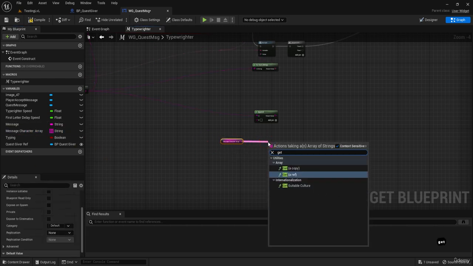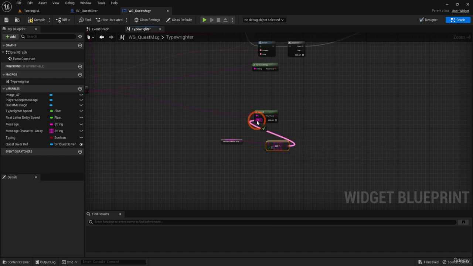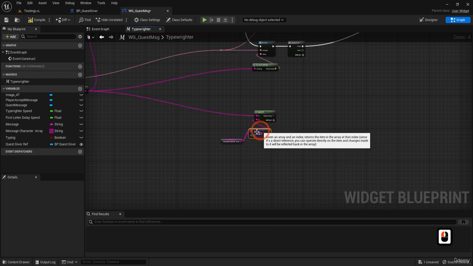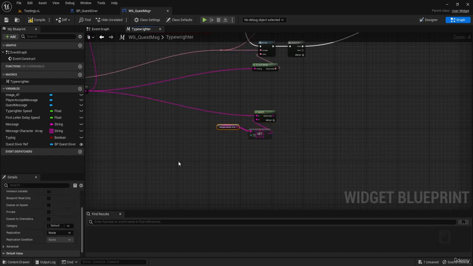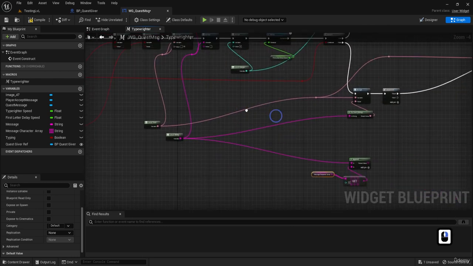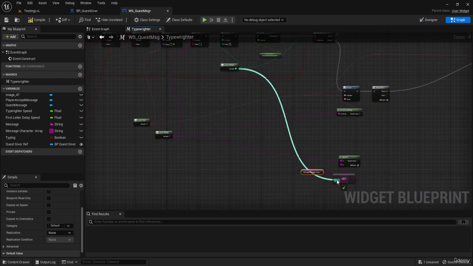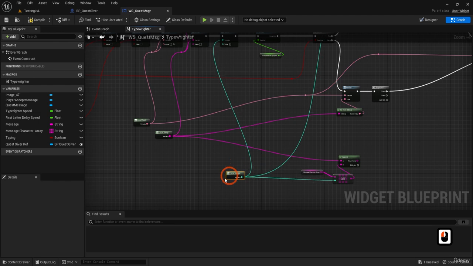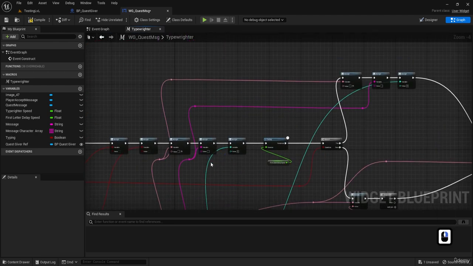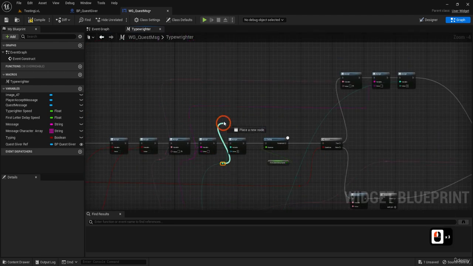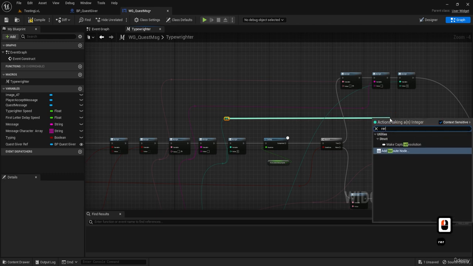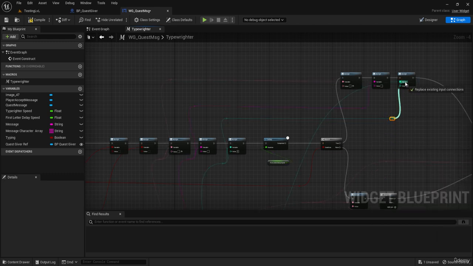So I'm gonna get, and the number I'm getting should be our local int. Yeah, this should go from here actually. And maybe disconnect this from here, get it from here.